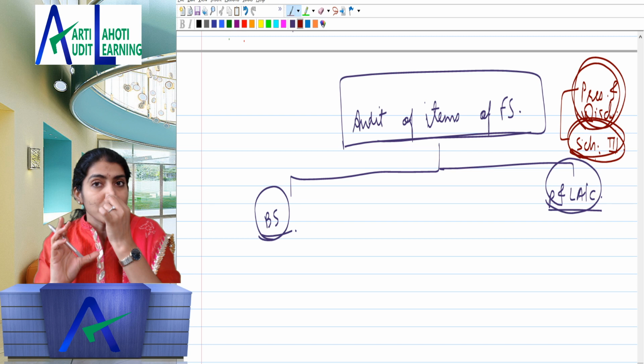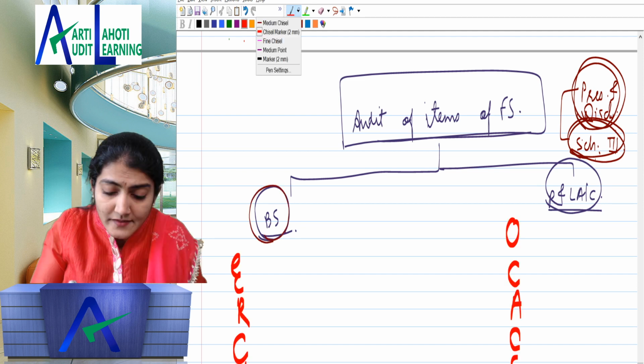Now whenever you have to do the audit of any balance sheet item, you need to check for the ERCV. And for profit and loss account items, you need to check for the OCACC. This is the fundamental of this chapter. You cannot go ahead in this chapter without knowing this. These are the assertions addressed through substantive procedures, which we study in SA 500. E stands for existence. Then after that you have rights and obligations.